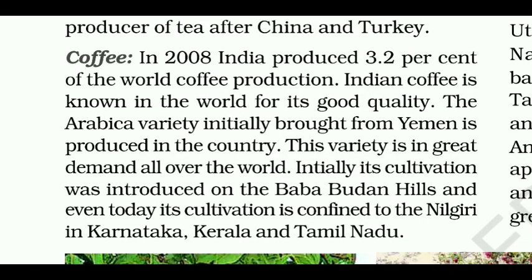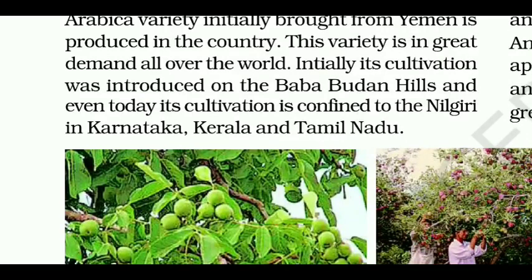Next, coffee. In 2008, India produced 3.2% of the world coffee production. Indian coffee is known in the world for its good quality. The Arabica variety, initially brought from Yemen, is produced in the country. This variety is in great demand all over the world. Initially, its cultivation was introduced on the Baba Budan hills, and even today, its cultivation is confined to the Nilgiri in Karnataka, Kerala, and Tamil Nadu.